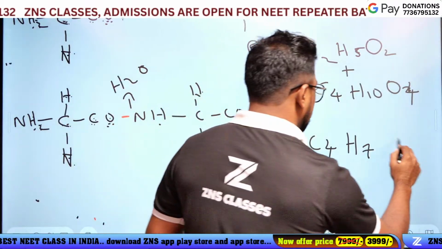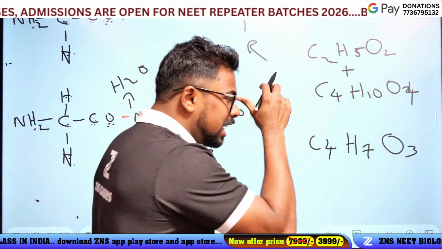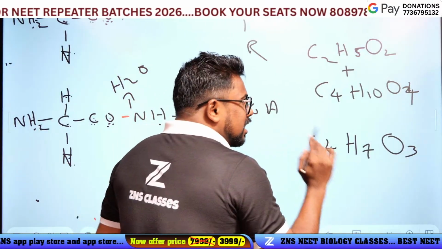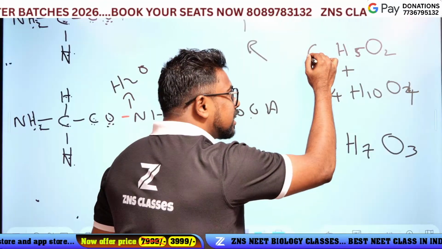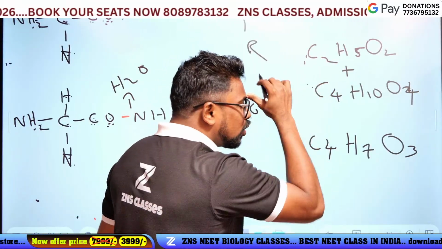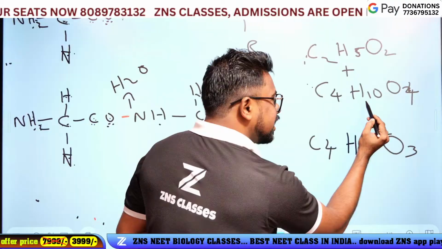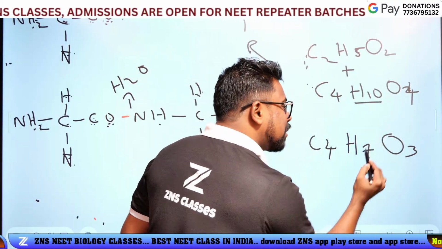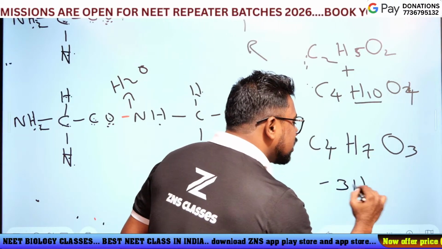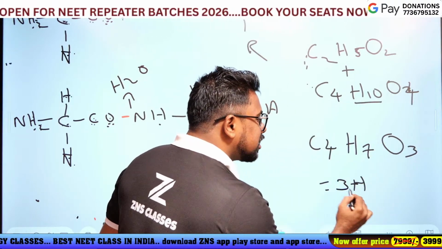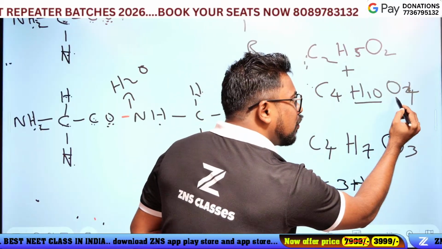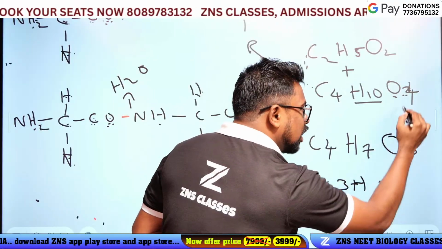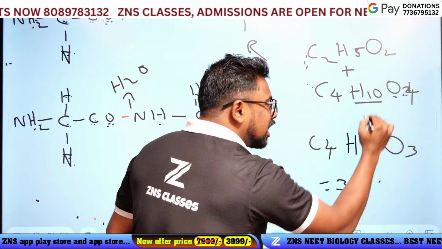Oxygen atoms 3. What's the meaning? 2 glycine are linked. Total 10 hydrogen is here, but now minus 3 hydrogen, and here 4 oxygen, but only 1 oxygen is minus.